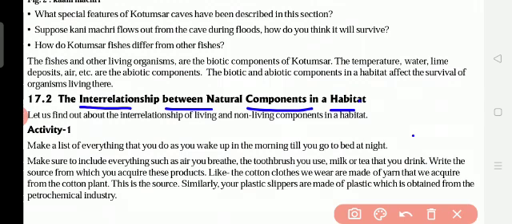We depend upon the plant. And plant depends on us because we have to pour water to the plant, give manure, give khad mitti to the plant, and help the plant to grow. This is the interrelationship.